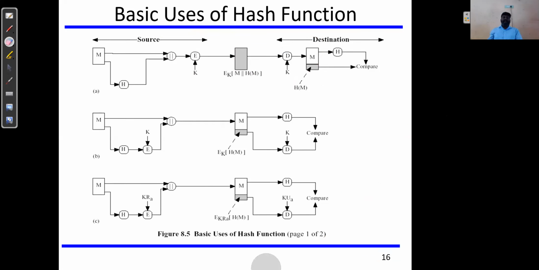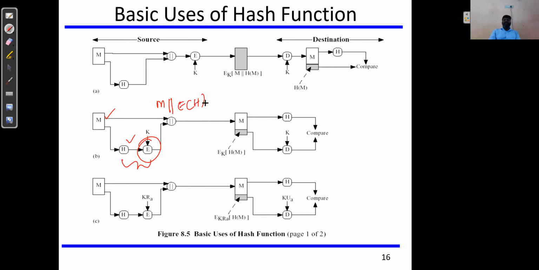With this basic idea, there are different varieties in which the hash function can be applied at different places. The second category is that the message and hash function is applied, and here we are applying encryption only to the hash code which we produced, right? We wanted to protect only the hash code. So for that specifically we are applying encryption to the hash code. So here what we will have is message plus encrypted hash code.